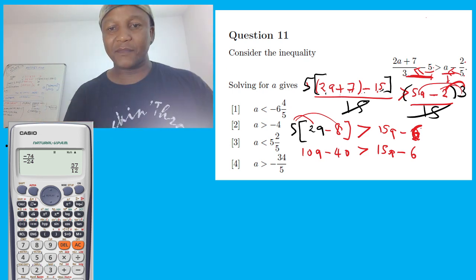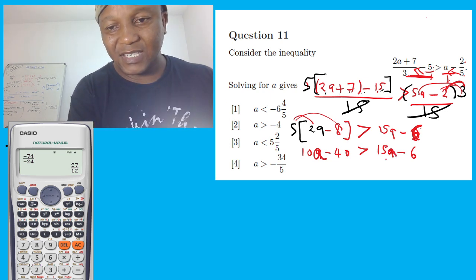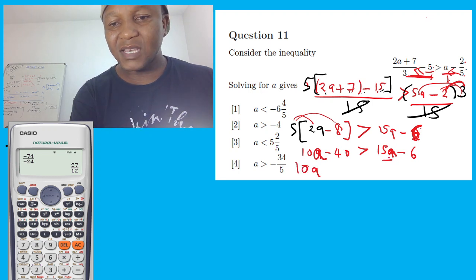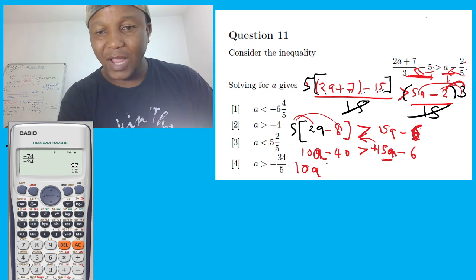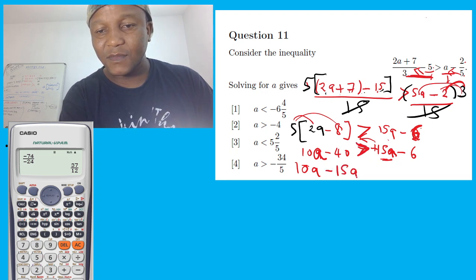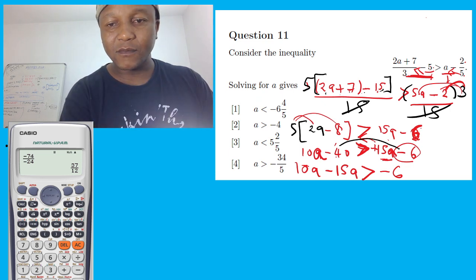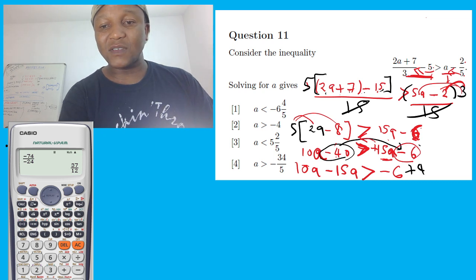Now let's group the like terms. So remember this is 10a minus 40. We're going to take this 15a and this 10a. Like terms must be on one side. When you jump over the inequality, remember this is positive, right? The sign, you look on the left, and no sign means positive. So when it jumps over the inequality, it's going to become negative 15a. We're left with only negative 6, but this number must go to the other side. This is negative, you look at the sign on the left, and when you jump over, it's going to become positive 40.